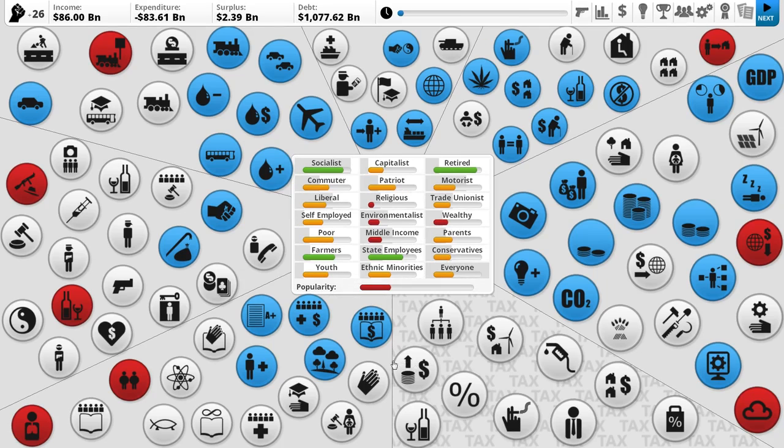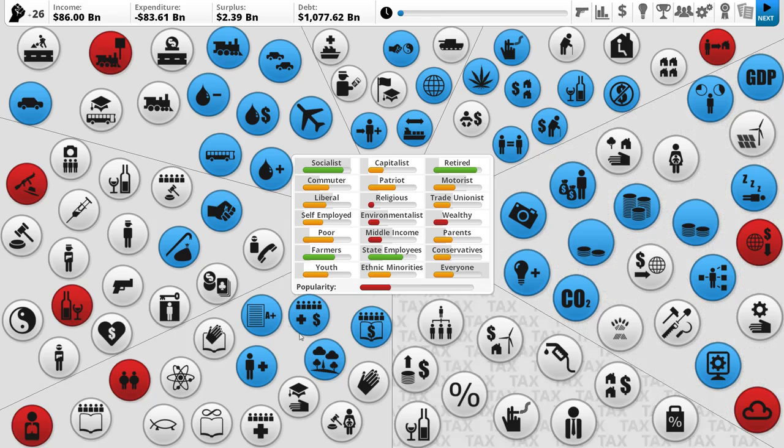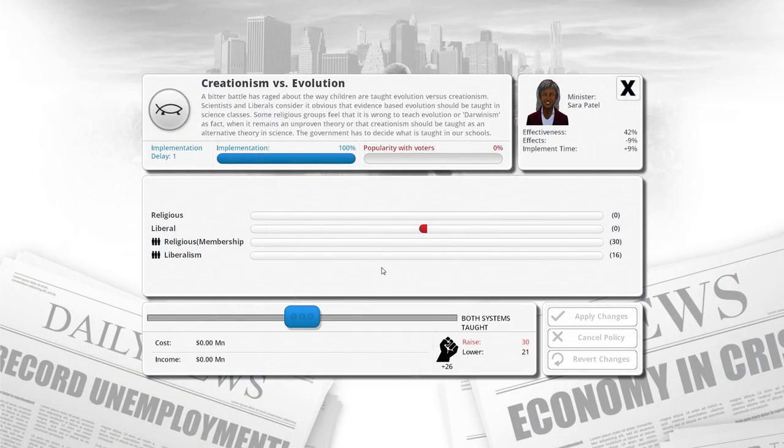Begin term in office. Now, this is a pretty daunting user interface when you first come to it. And that's fair. It is really daunting and you have absolutely no idea what the hell you're looking at. And I don't blame people for that. That's fine. But once I start to actually do things, it'll actually make sense, I promise. Let's see, which one is this one? This is creationism versus evolution. Yep.